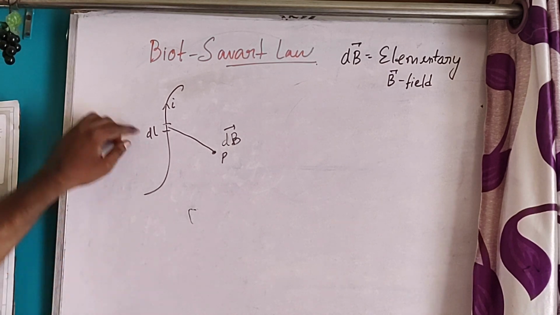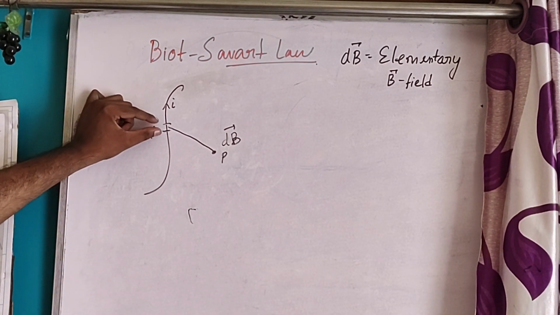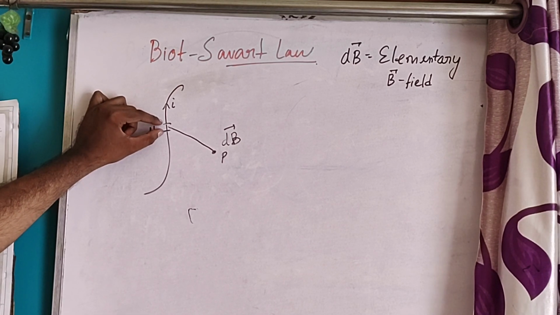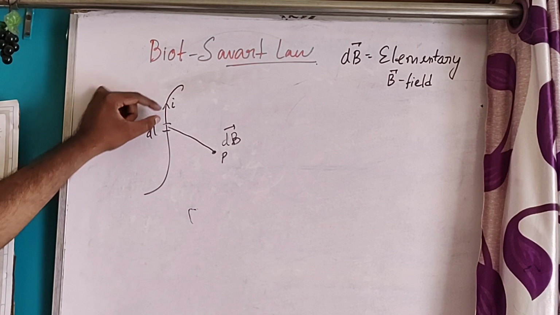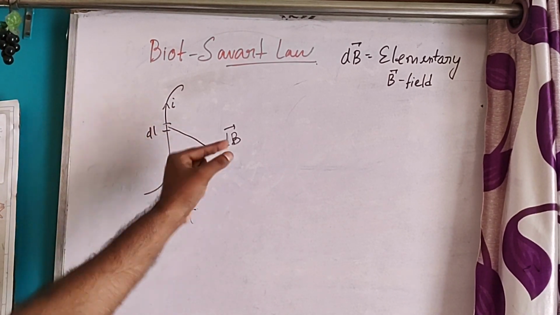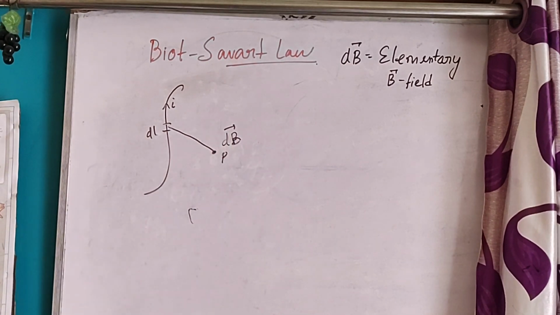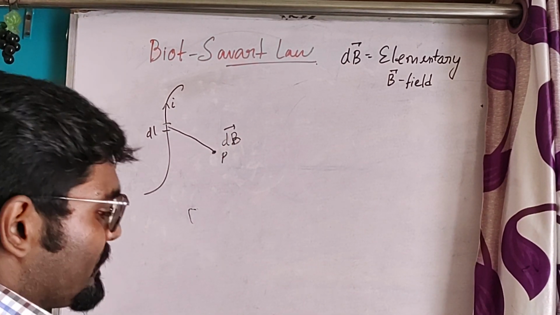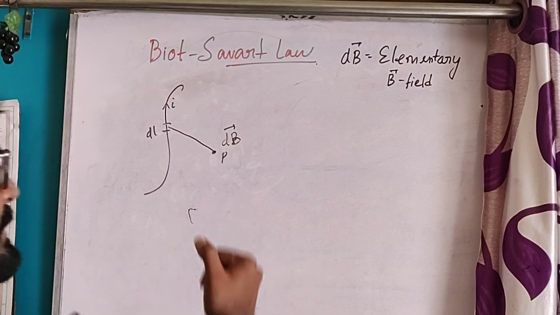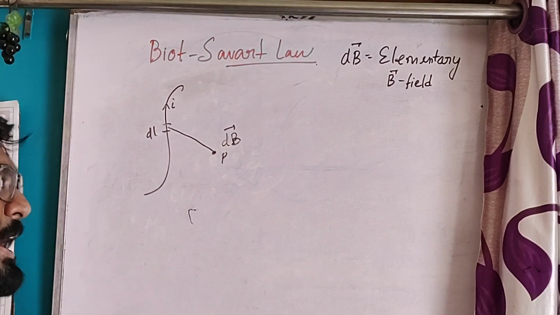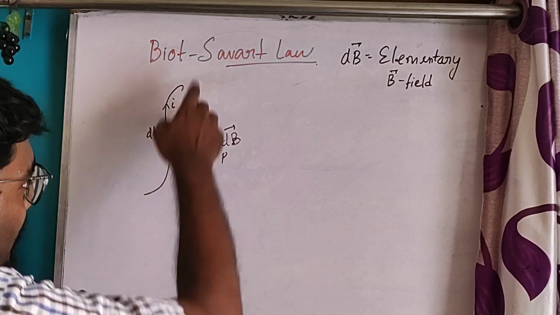Due to this elementary length, which also carries the current, a magnetic field is produced at the point P, and this is the elementary magnetic field. So the Biot-Savart law is valid for the elementary magnetic field. After deriving it, we have to integrate over the whole conductor, and we will get the magnetic field for the whole conductor.